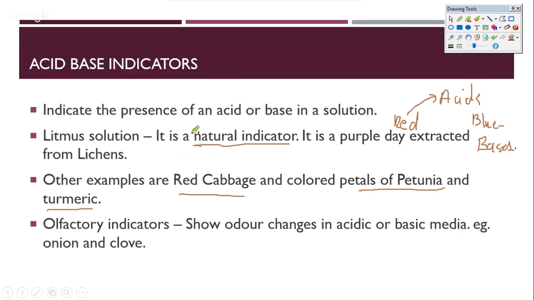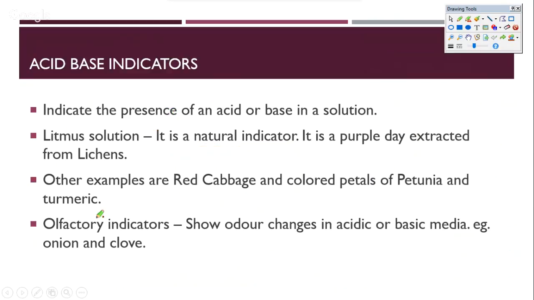Now, there are a few others which also show indication through smells. Also, we can understand whether something is acidic or basic. Olfactory indicators are, for example, onion. Onion gives a very typical smell. So we know that onion is basically acidic in nature. Similarly, clove gives a very typical smell. Again, there is acid present in it. So based on the smell, you will also be able to understand whether something is acidic or basic. So these are all olfactory indicators of acids and bases.